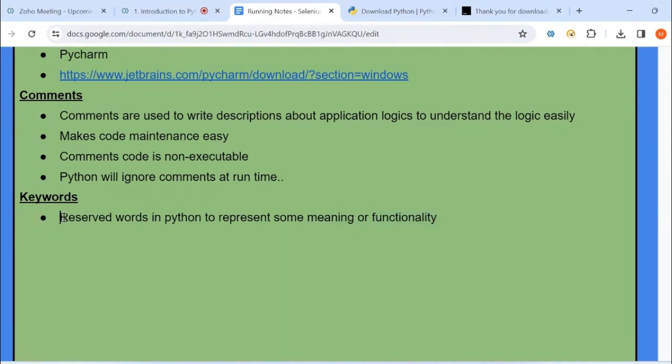That is nothing but, for example, if. During any meetings, there are some reserved seats for VIPs. In a similar way, you can assume keywords are the reserved words to represent some functionality, which we will see one by one whenever we get to them. There are almost 33 keywords in Python. Very important. So let us see what the keywords in Python are.